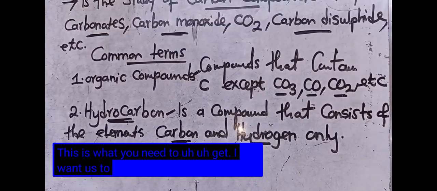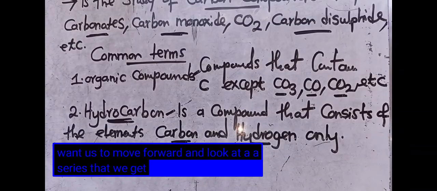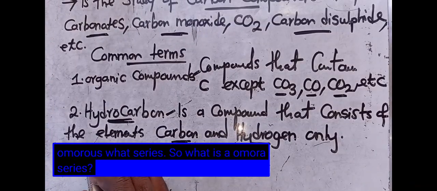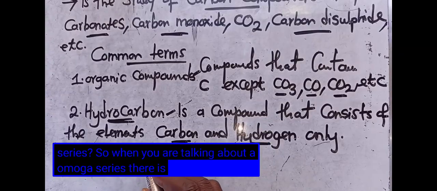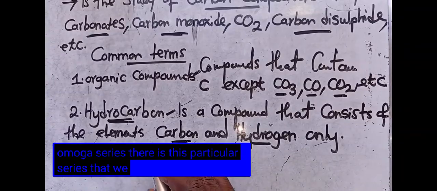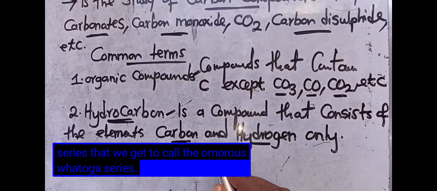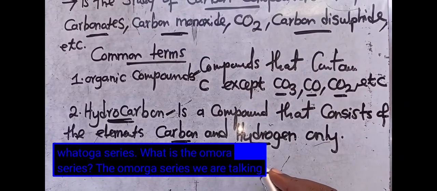I want us to move forward and look at a series that we get to call a homologous series. So what is a homologous series? When you are talking about a homologous series, we are talking about a family.